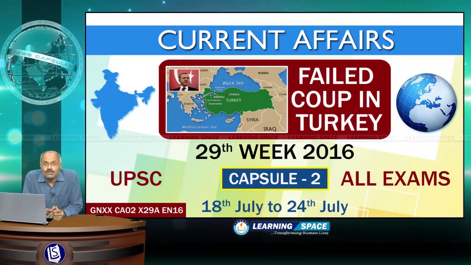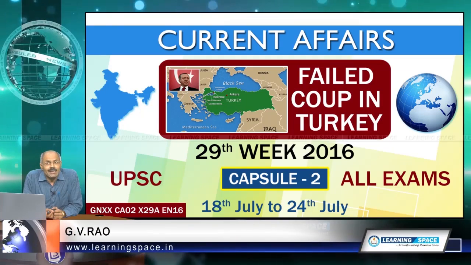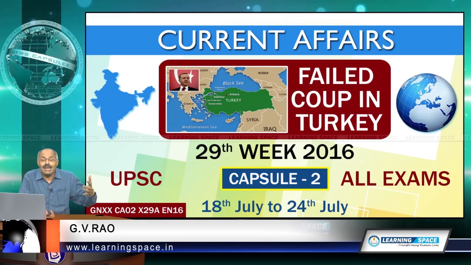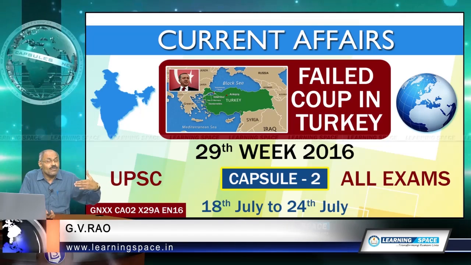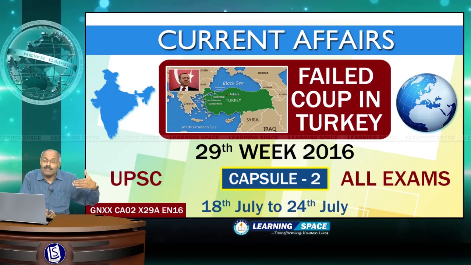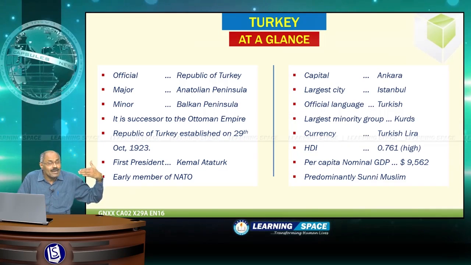Right friends, welcome back to second capsule, most important topic, that is failed coup attempt in Turkey. And before going into the details, let us look at the geography of Turkey. This is very important. I will explain each and every point with maps, and at a glance, this is known as the Republic of Turkey.